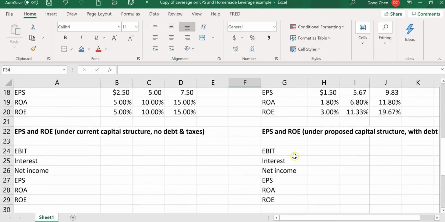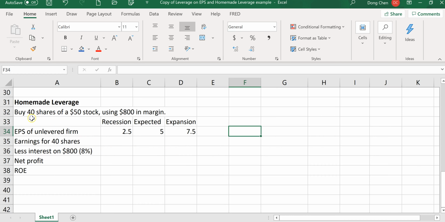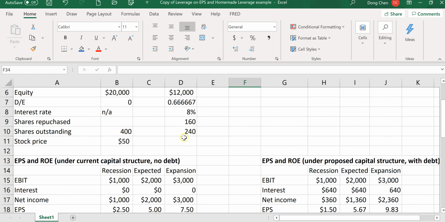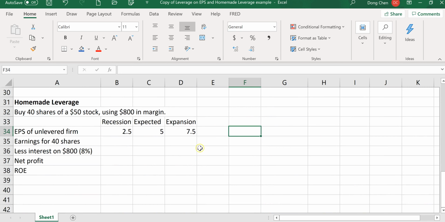And let's just say that the shareholder wants to buy 40 shares of this common stock, and the stock is priced at $50 per share. So 40 shares at $50 per share is 40 times 50. That's $2,000 in total, right?